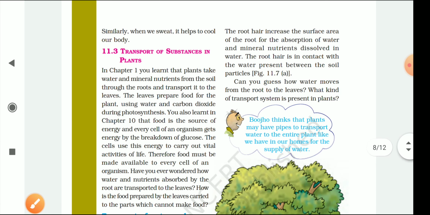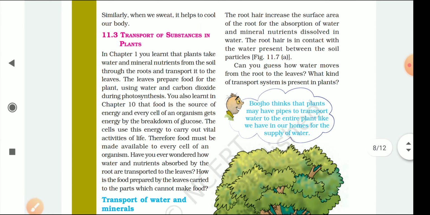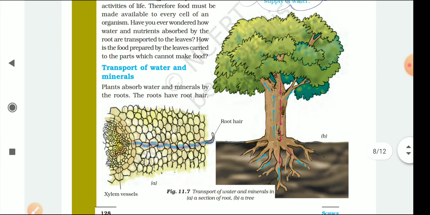Clear? Now we are talking about the transportation of substances in plants and animals. In plants there are vascular bundles for that, and the vascular bundles are the xylem and the phloem. Xylem carries the water in the plant, and phloem carries the food in the plant. So xylem and phloem both transport material in the plant.